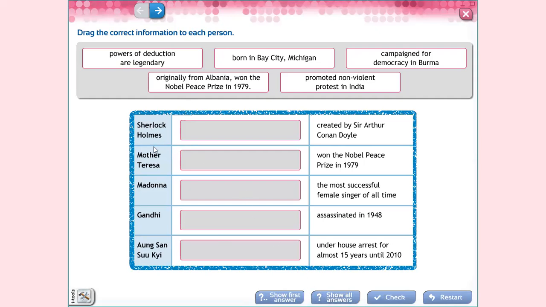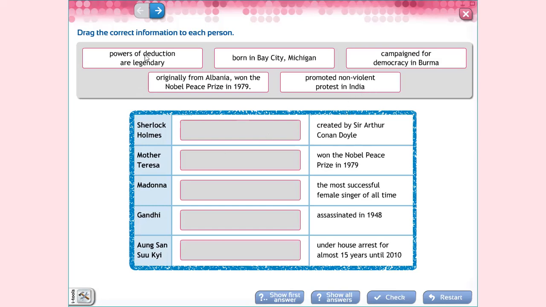Okay. Next one is drag the correct information to each person. Each person, say Sherlock Holmes, Mother Teresa, Madonna, Gandhi, Aung San Suu Kyi. For example, Sherlock Holmes, created by Sir Arthur Conan Doyle. Let's see the other options. Powers of deduction are legendary. Born in Bay City, Michigan. Campaign for democracy in Burma. Original from Albania, won the Nobel Peace Prize in 1979. Promoted nonviolent protest in India.